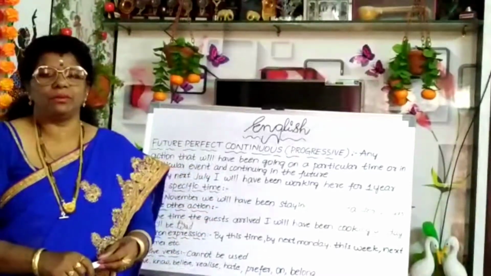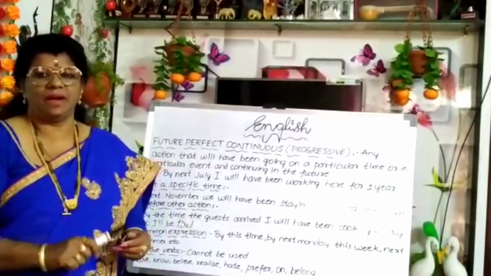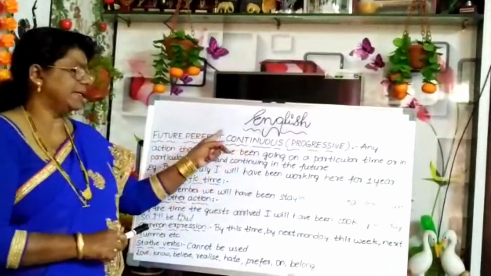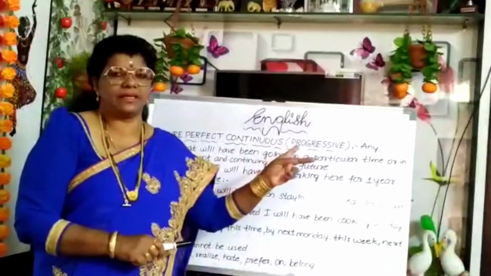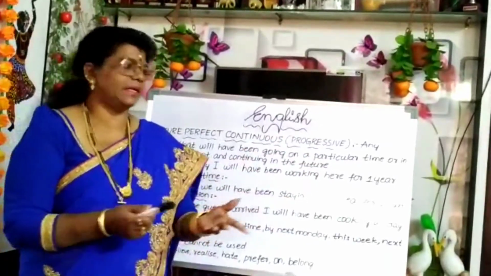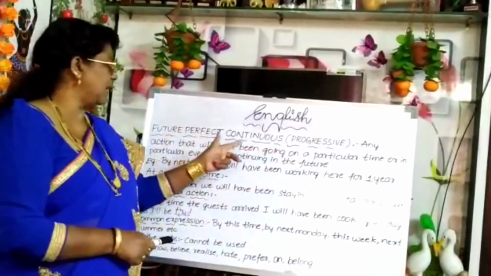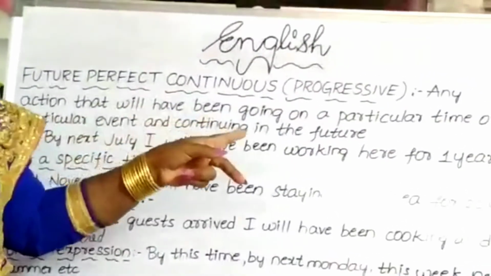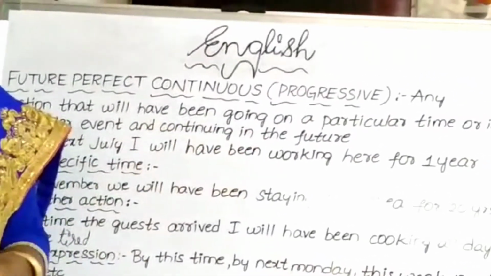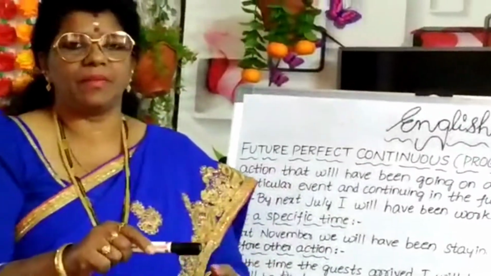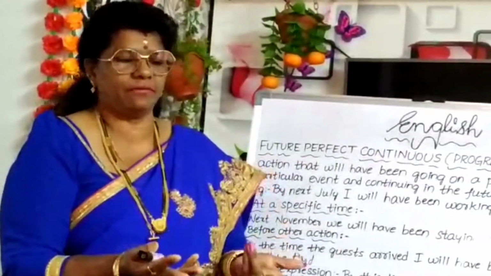Already we went through 11 tense forms. This is the last tense form, that is future perfect continuous or progressive. What is future perfect continuous? Any action that will have been going on at a particular time or a particular event and continuing in the future. In short, the action which will start in the future and continue in the future. Let it be event or action, whatever it might be.